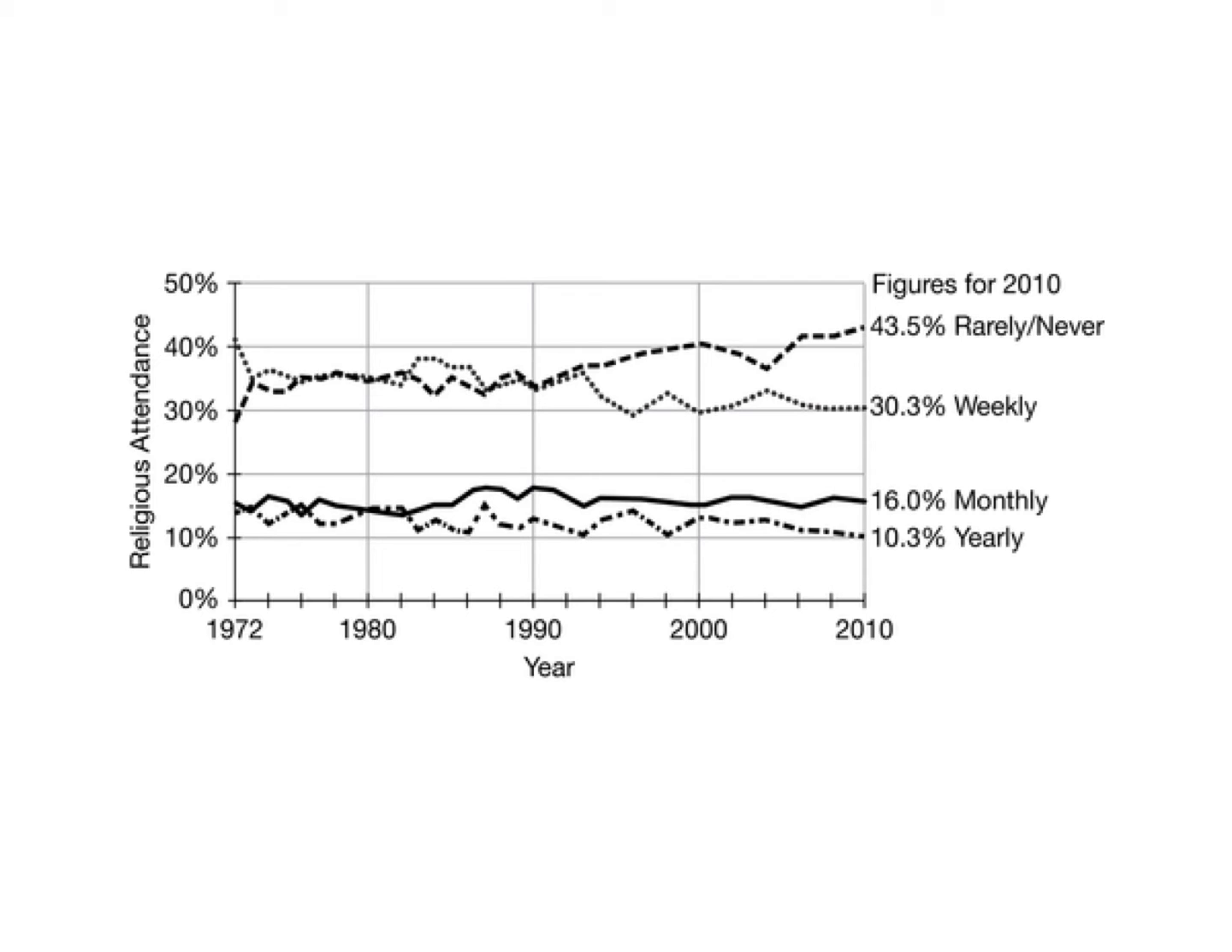What you're looking at is trends of religious attendance in the United States from 1972 to 2010. So take a look at that weekly. It's third from the bottom, second from the top. Look at that weekly, 30.3%. How has that trended since 1972? It's trended downwards. You can see that from roughly about 41% to about 30%. So it's down about 10%.